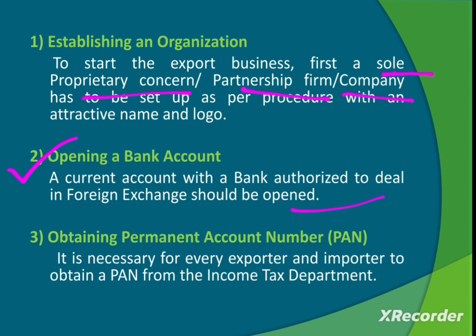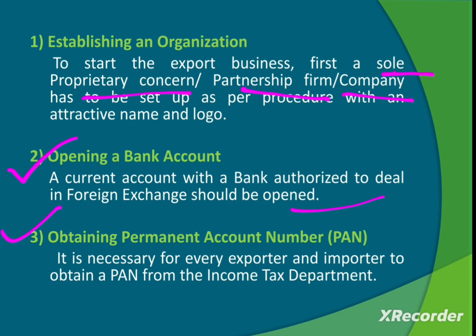Then obtaining a permanent account number. For any business, PAN is very essential. Any organization should first have a permanent account number, or PAN. It is the base for your income tax, so PAN is a very important factor.